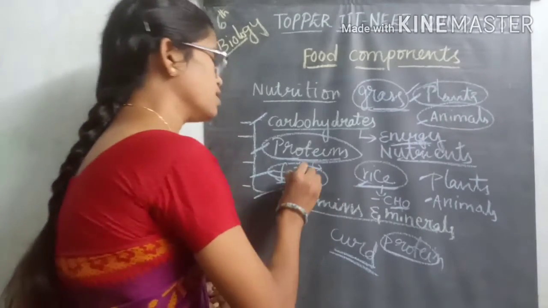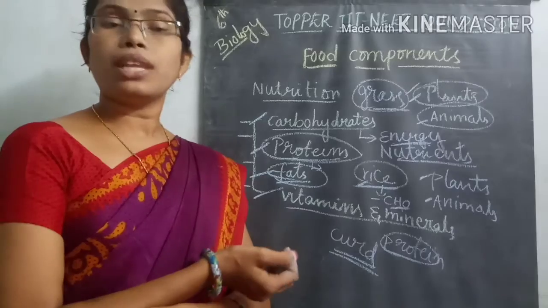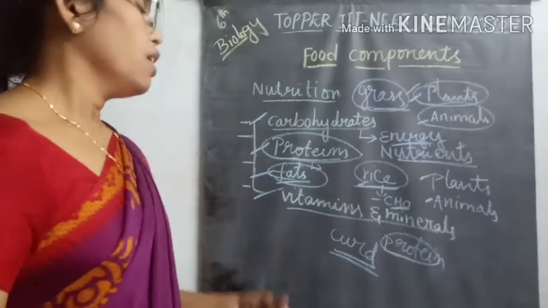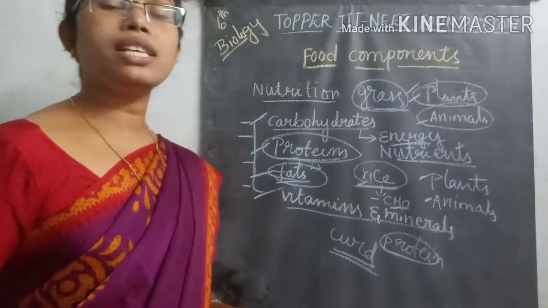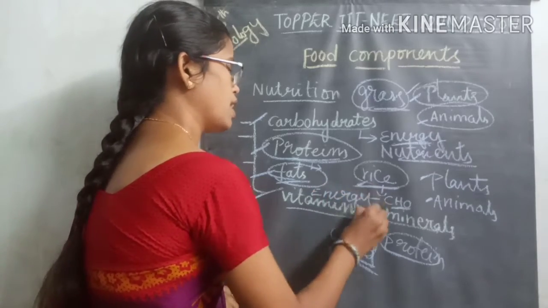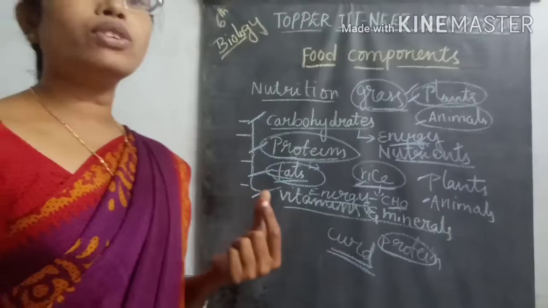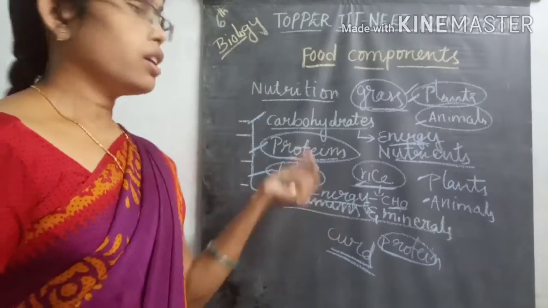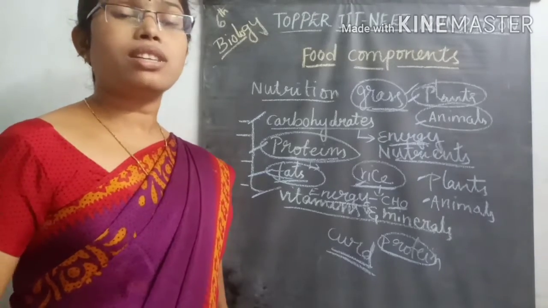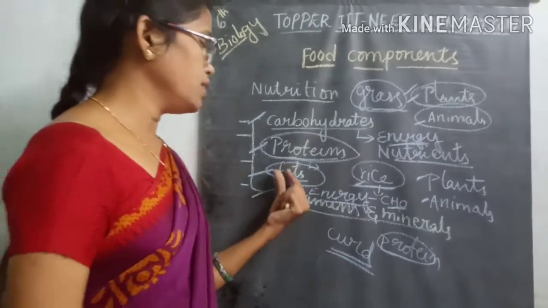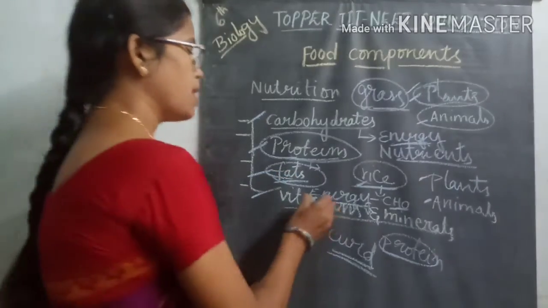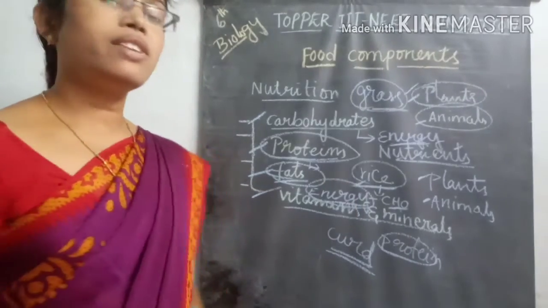And fats are nothing but ghee or vanaspati or dalda, sources containing fat materials. That fat is also an energy source for our body. Also, the extra amount of carbohydrates which are taken in the form of food material is converted into fats and stored inside our body. So that's why they are also energy giving sources.